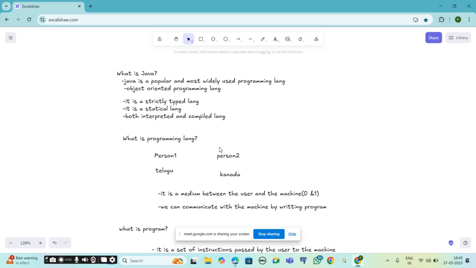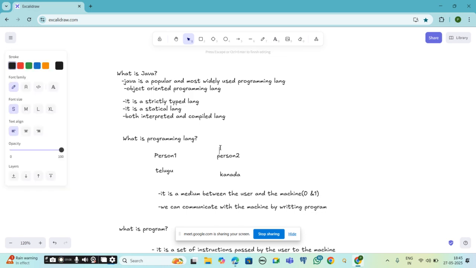Because in Java, everything revolves around object creation and managing those objects. Apart from that, Java follows OOPS principles like polymorphism, encapsulation. There are some principles, nine principles. Those OOPS principles are followed by Java. So that is the reason we call Java an object oriented programming language.